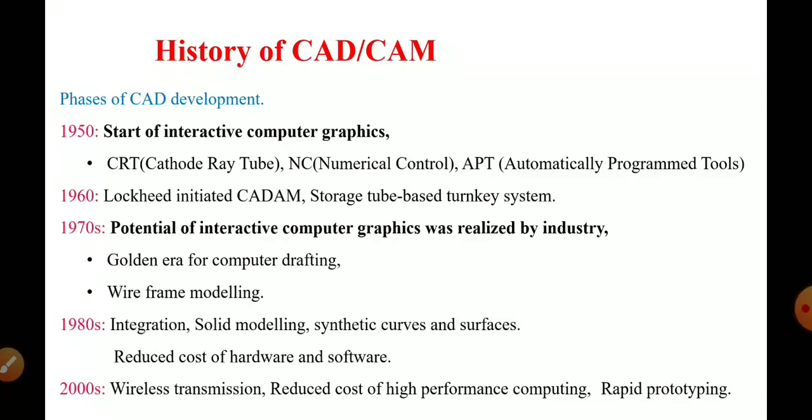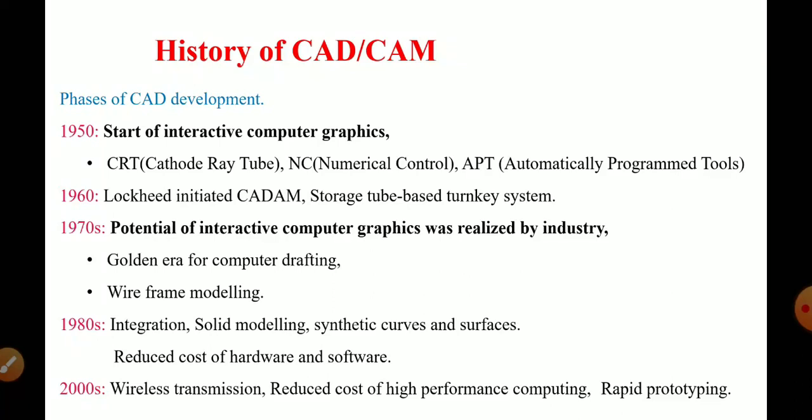Now we will see the history of CAD CAM. The history of CAD CAM is divided into the following phases. In the first phase, in 1950, it is the start of interactive computer graphics. In this phase, computer CAD and CAM systems were developed using the cathode ray tube CRT and numerical control, then APT, that means automatically programmed tools, were developed in this first phase of CAD CAM, that is in 1950. In 1960, Lockheed initiated CAD CAM. The storage tube based systems were developed in this second phase.